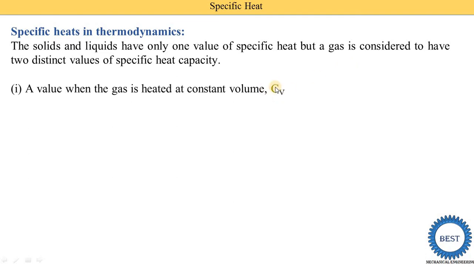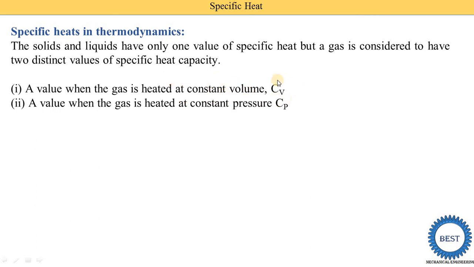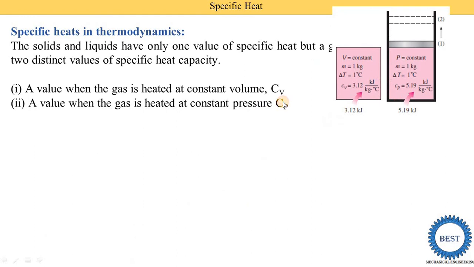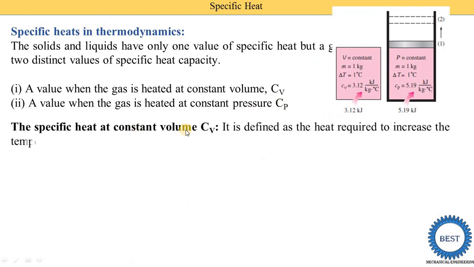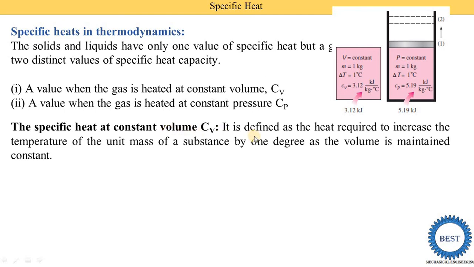So first is the Cv value, when the gas is heated at constant volume. When we heat any gas, there are two possibilities: either we heat at constant volume or we heat at constant pressure. According to that, it is given as the specific heat at constant volume, Cv, and the specific heat at constant pressure, Cp. Now first we understand the specific heat at constant volume, Cv. The definition is the same as the specific heat, but we need to add one parameter, that is, at constant volume.